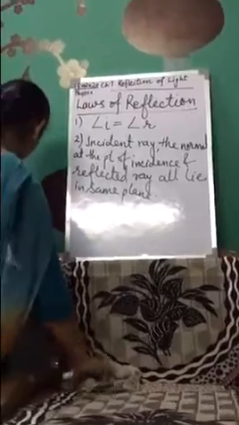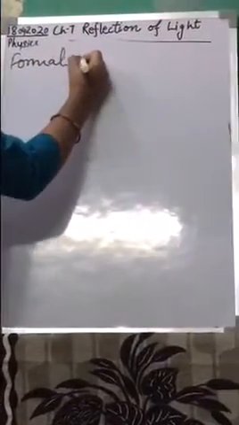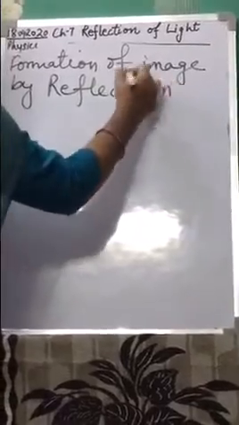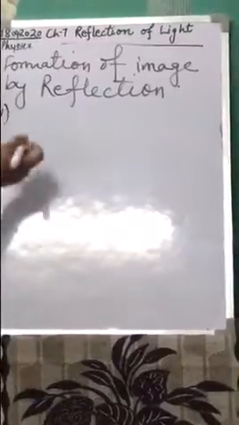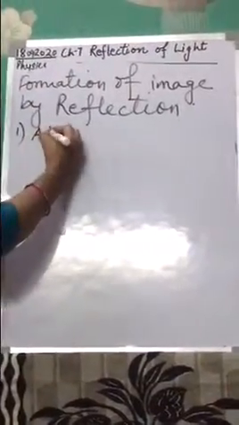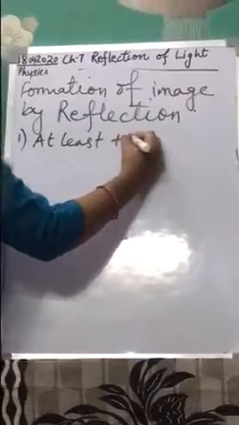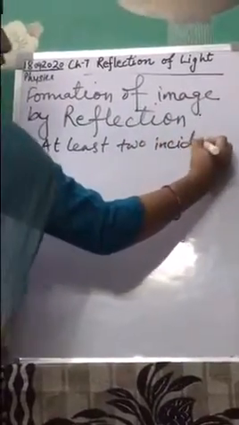Now class, I will explain the next topic, formation of image by reflection. Whenever you have to see an image of an object, the first point to be noted is that you have to consider at least two incident rays.